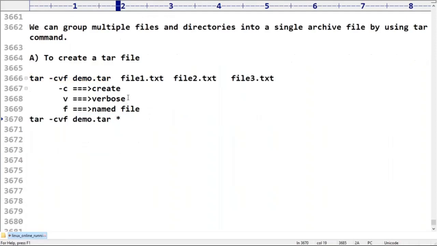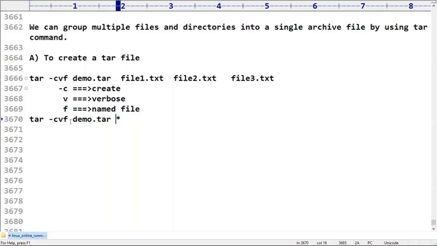Any doubt? The things are very clear for you people. I will take care of how you do that part, don't worry at all. Tar will group directories also: files and directories, everything into a single tar file. Linux terminology is tar, but Windows terminology is zip. Of course, after tar we have to do some compression.